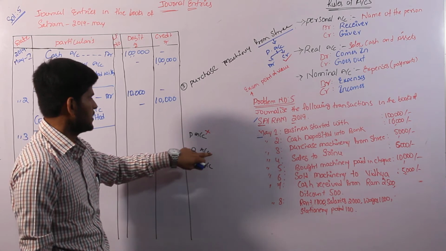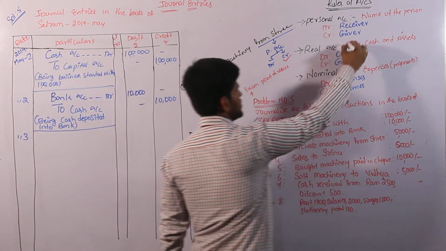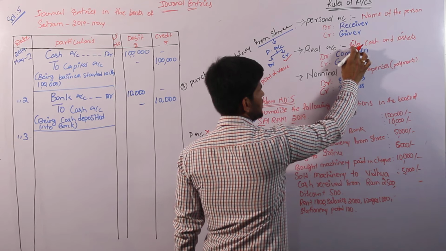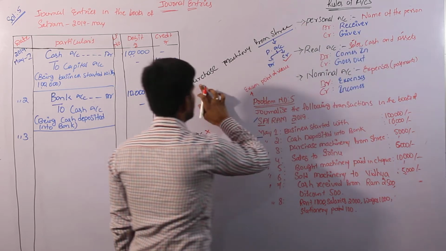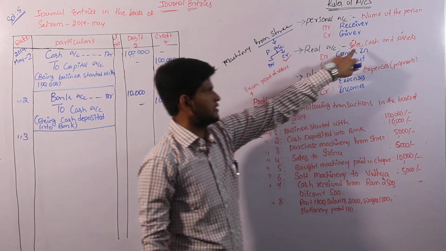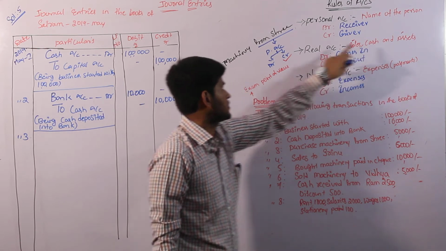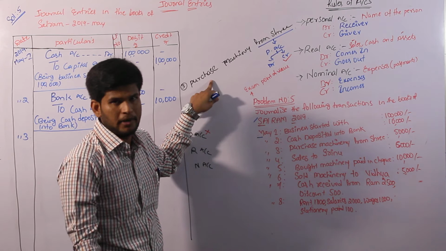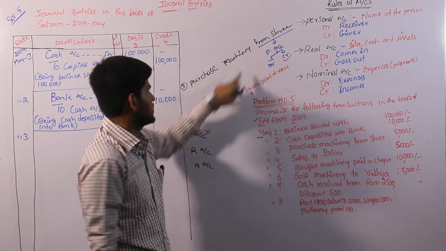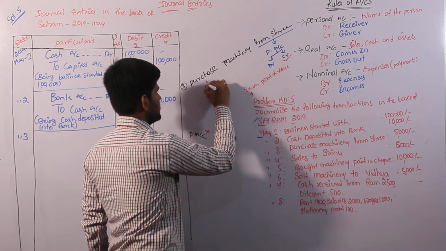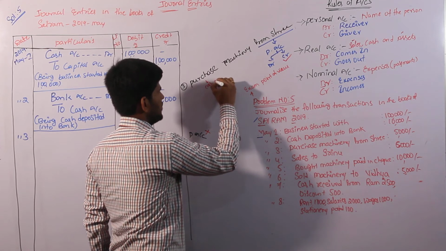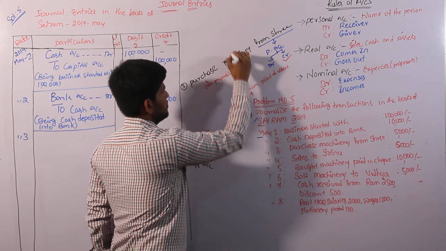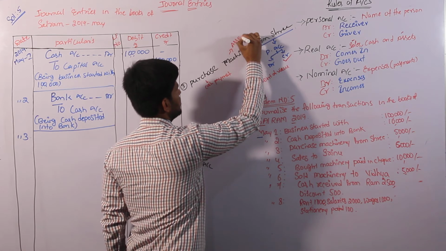The next rule is the real account. Real account relates to sales, cash, asset. Here we don't have sales, so we can cancel sales and come to the next one, cash. Here, purchase machinery from Sri. Purchase is nothing but payment. Machinery is also a part of asset. Purchase is converted as cash payment, and machinery is converted as asset.